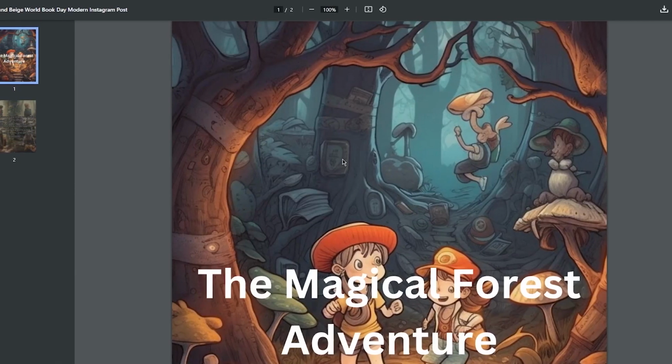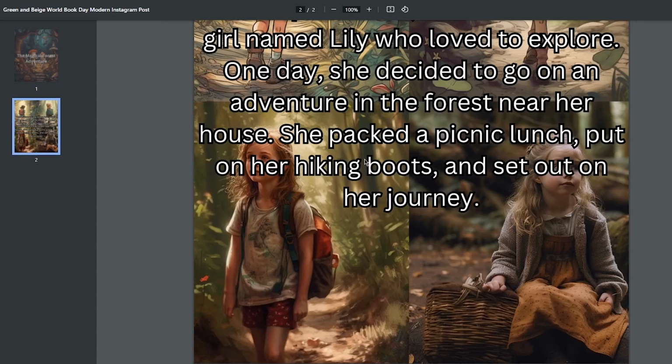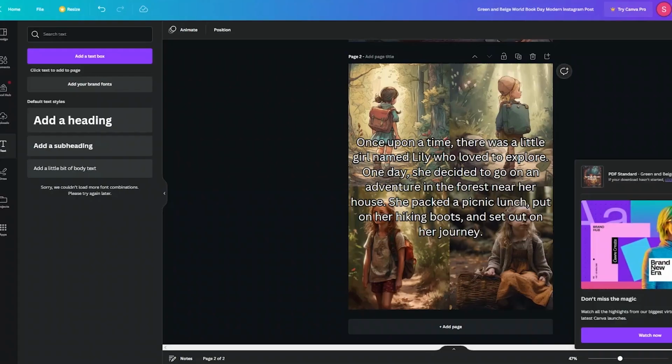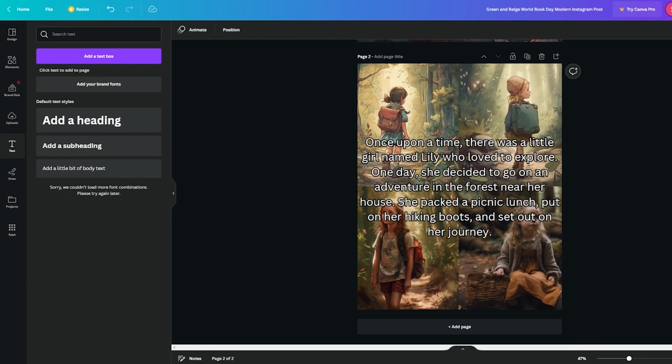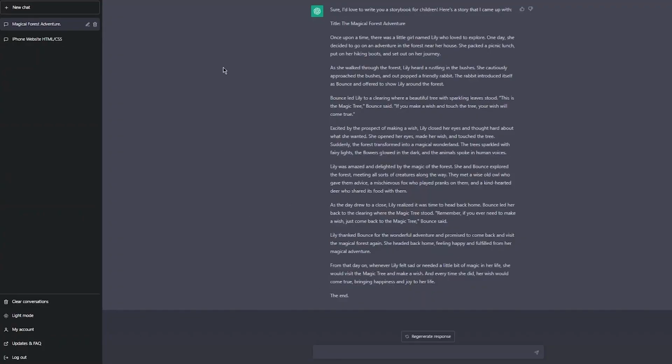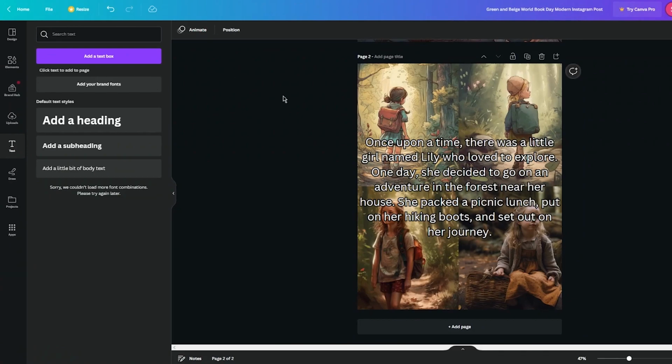And once we open it, look at that. That is how it's going to look. From there on out, you're just going to upload it into your Amazon KDP or wherever you want to publish it. But yeah, that is mainly how you're going to use ChatGPT and Midjourney AI to make passive income.